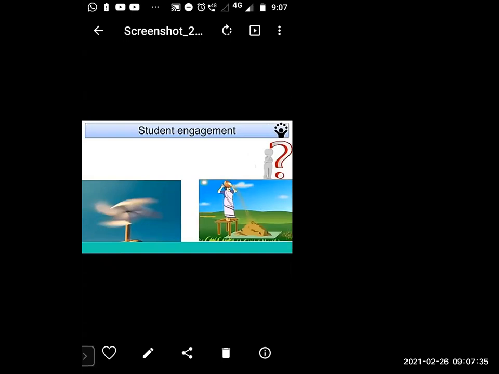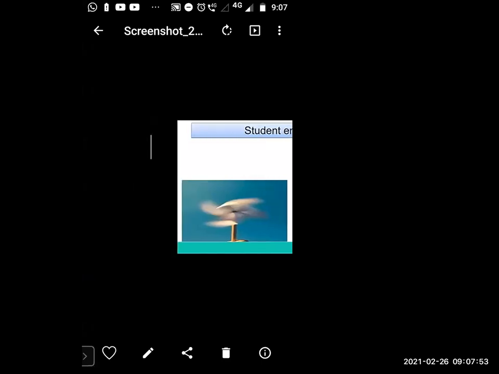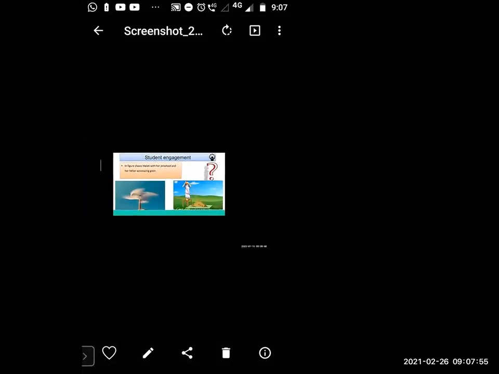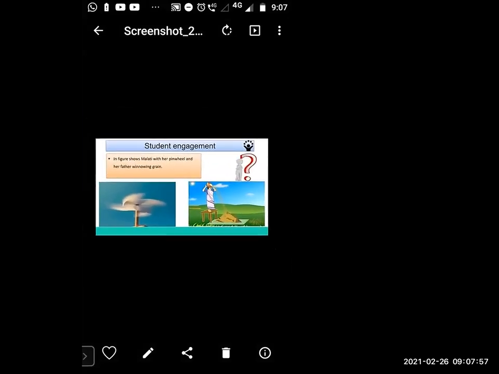So now tell me, why is the pinwheel moving? Who moves it? Can you guess? Air. Very good. You can say wind.